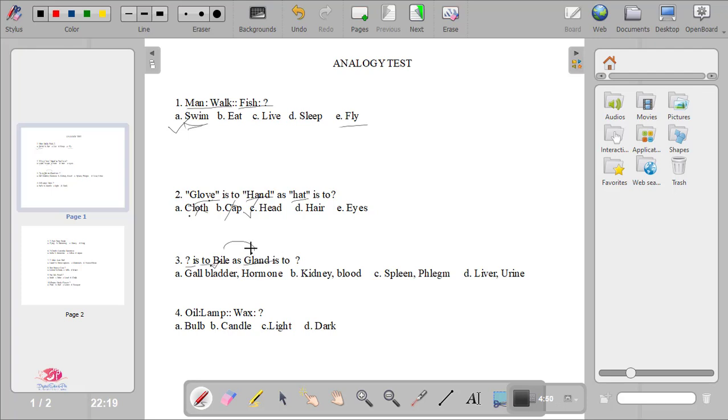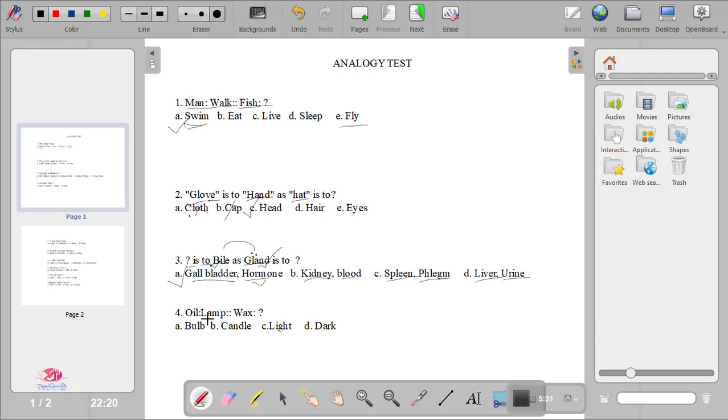Okay, so we have to find a similar kind of answer here. We know that kidney does not secrete blood, spleen does not secrete phlegm, and liver does not secrete urine. So the only correct answer is gallbladder. And the gallbladder is secreting bile. Similarly, hormones get secreted from gland. Okay, so the connecting point here is secretion. Gallbladder secretes bile, and similarly glands secrete hormones. So the correct answer is A.